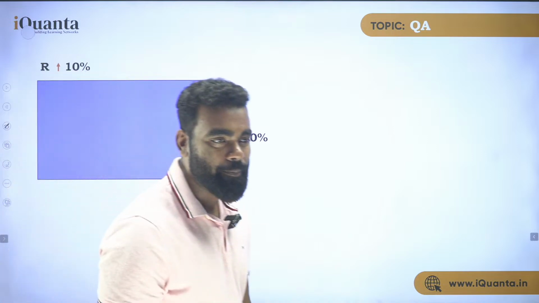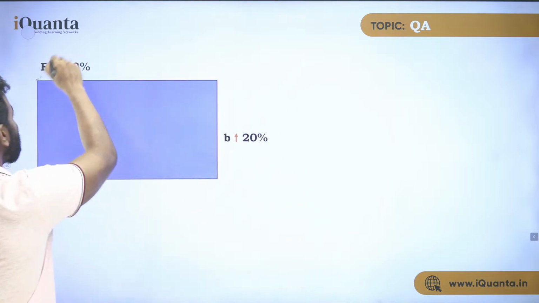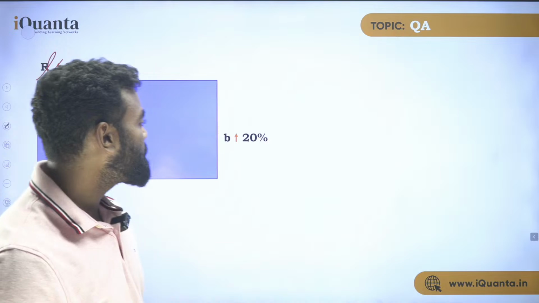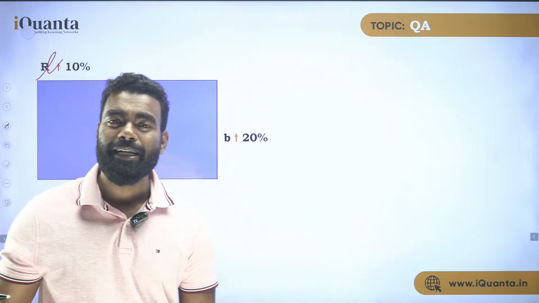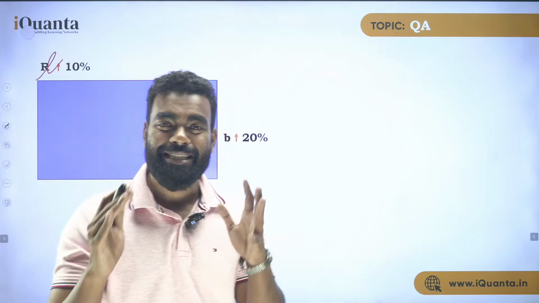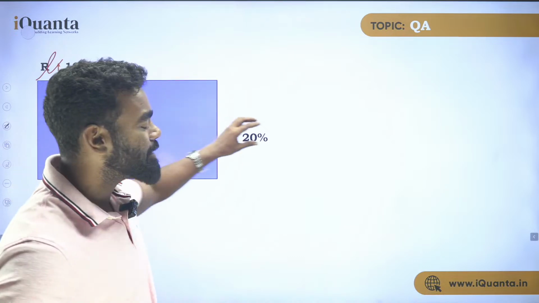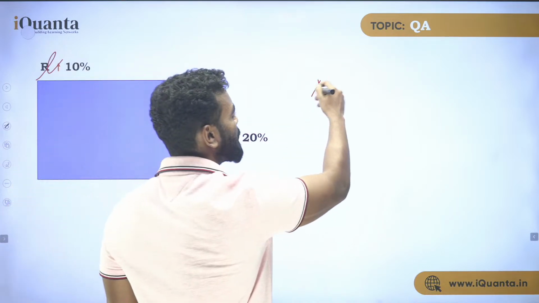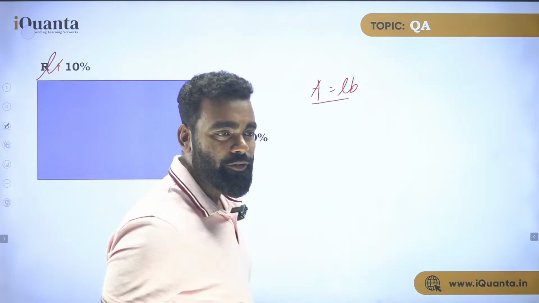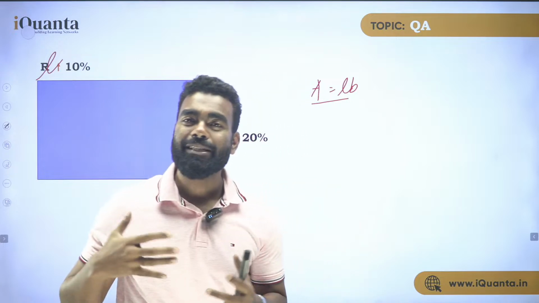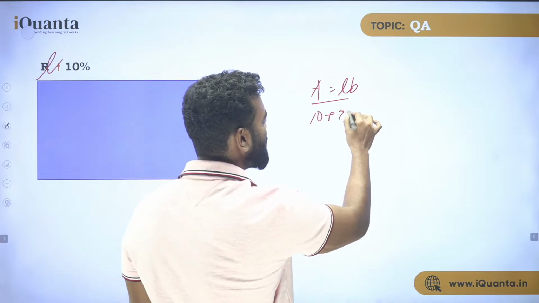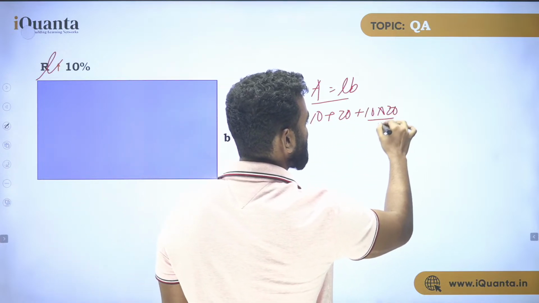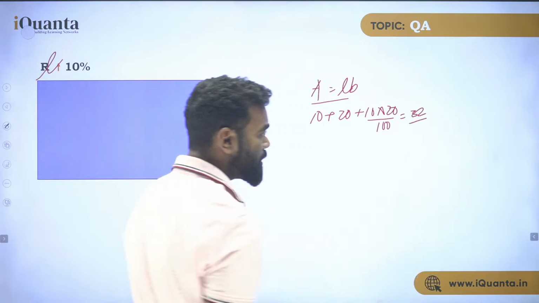Now think about a rectangle, right? In this rectangle, let's say this is the length. So length is increased by 10% and breadth is increased by 20%. So what is the percentage increase in area? Similarly, the same question as the previous question. In the first year it is increased by 10%, in the second year by 20%. It is the same as length increased by 10% and breadth increased by 20%. Because what is your area? Your area is nothing but LB, right? Now if area is LB, a product form, I can always use successive also. So the answer will be 10 plus 20 plus 10 into 20 upon 100, which is 32, right? So this is one way to solve this question.